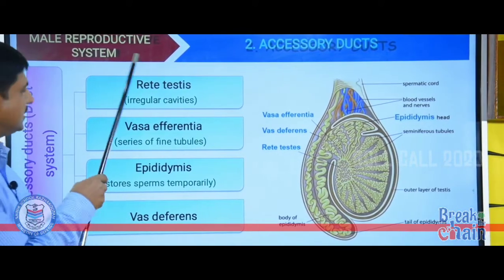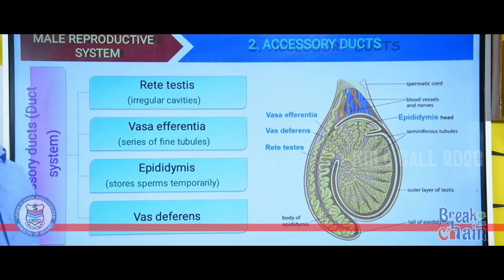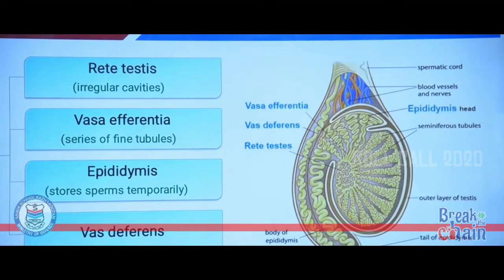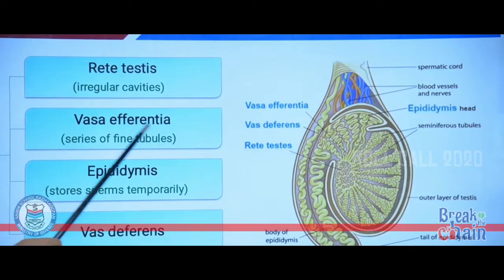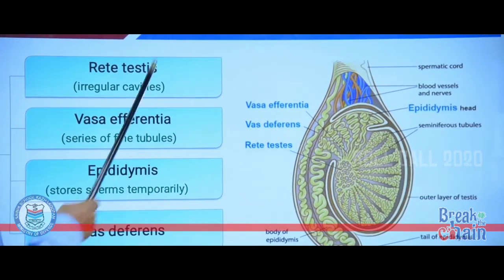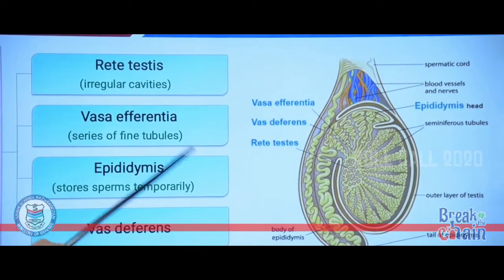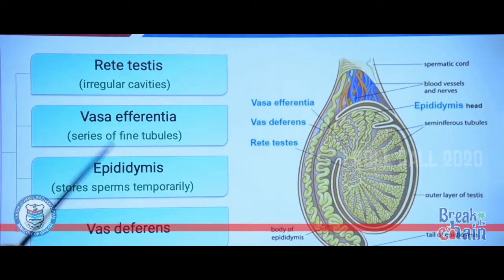Then the rete testis opens into the vasa efferentia, which are a series of fine tubules. The vasa efferentia leave the testis and open into the epididymis. The epididymis stores sperms temporarily.